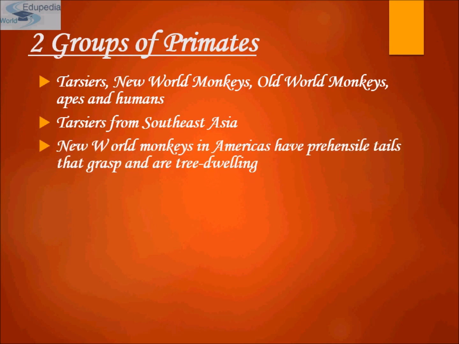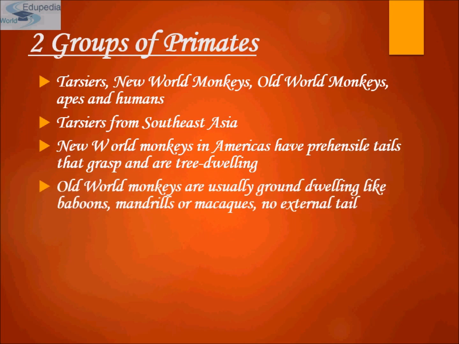New World monkeys in the Americas have a prehensile tail that grasps, and are tree dwelling. Remember, New World monkeys have a prehensile tail that grasps and are tree dwelling. Old World monkeys are usually ground dwelling. Remember, New World are tree dwelling, and Old World are ground dwelling.